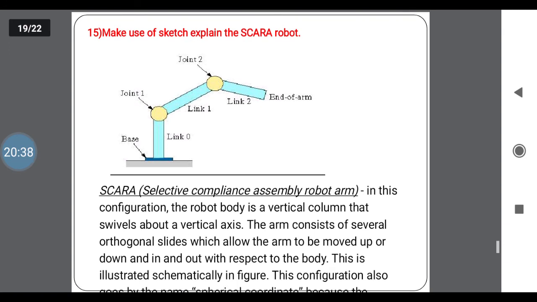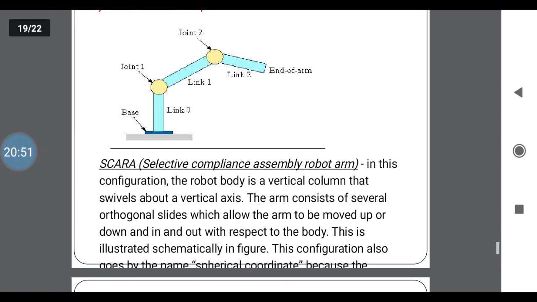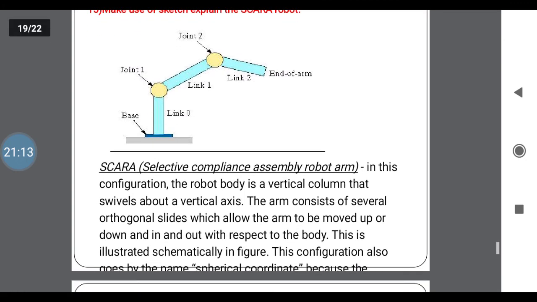Next one, make use of a sketch to explain the SCARA robot. Here the SCARA robot consists of different links, that is link 0, link 1, 2, 3 up to the end of the arm from the base. SCARA is the selective compliance assembly robot arm. This consists of a vertical column that swivels about the vertical axis. The arm consists of several orthogonal slides which allow the arm to be moved up or down and in and out with respect to the body.